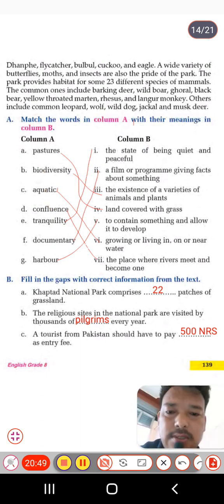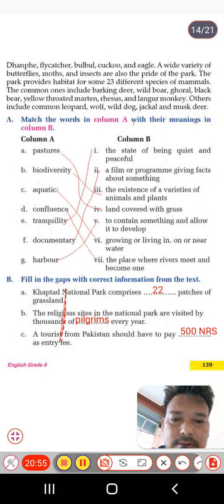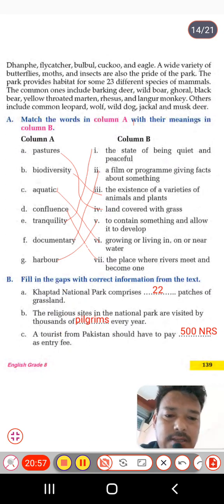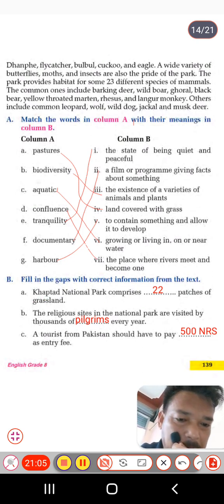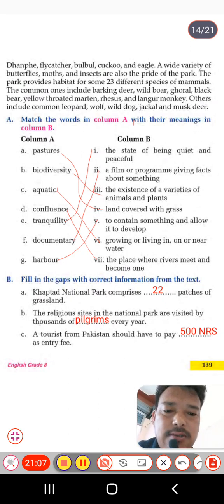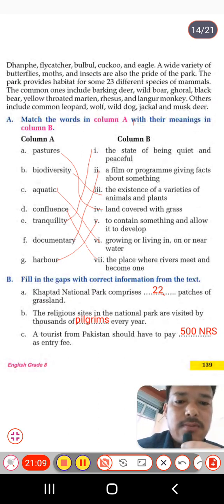Now move to the second one, that is fill in the blanks. Fill in each gap with correct information from the text. So you have to find the words from the text and fill them in here. First one, Khaptar National Park comprises 22 patches of grassland, students, that I have found from the text.